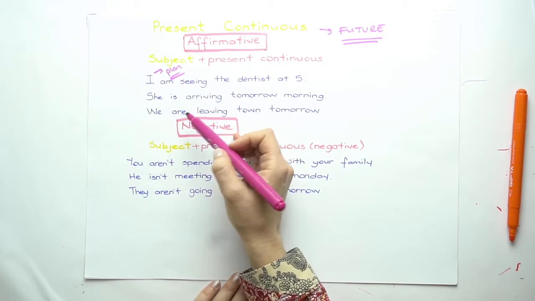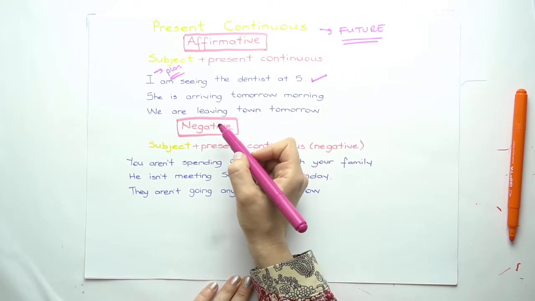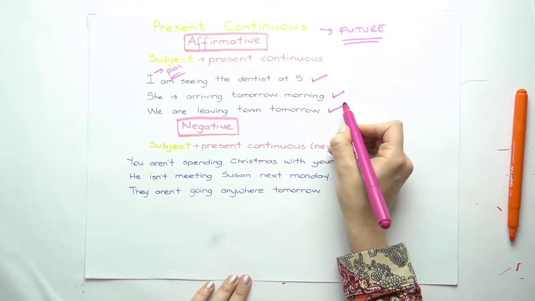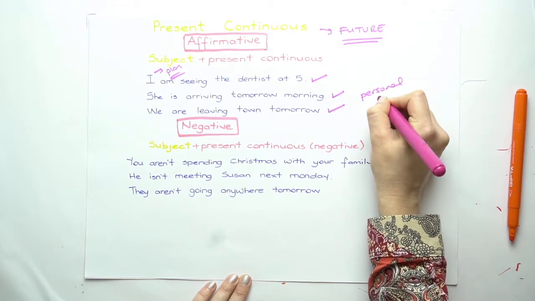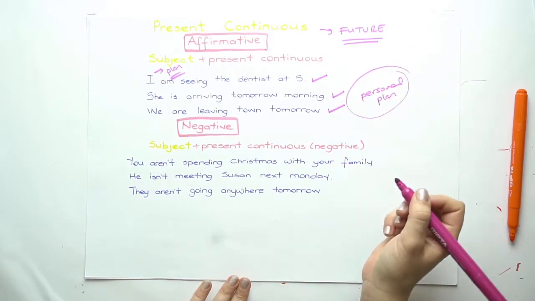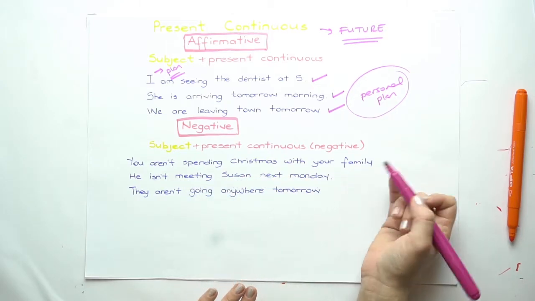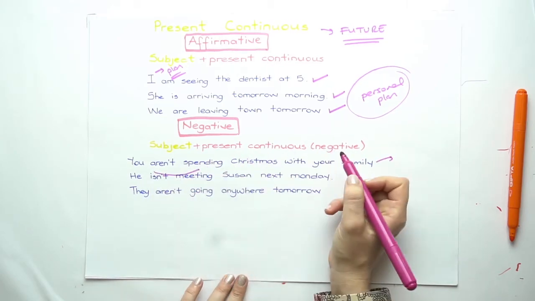I'm using continuous. I'm seeing the dentist at 5. She is arriving tomorrow morning. Or we're leaving town tomorrow. If there is a personal plan, I'm using present continuous tense. You aren't spending Christmas with your family. This is your personal plan. That's why I'm using continuous.